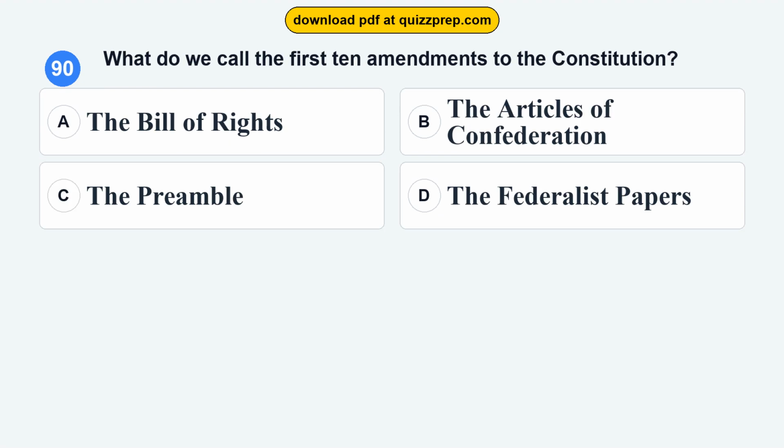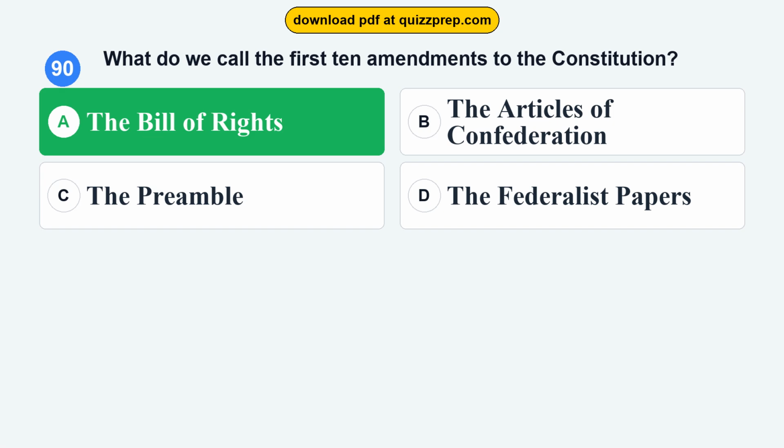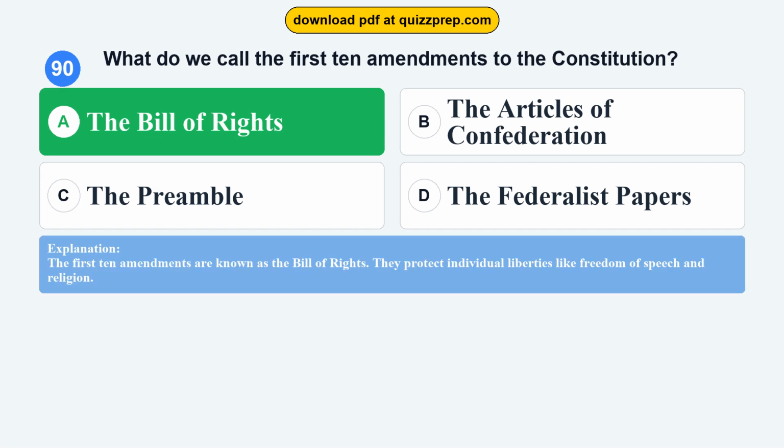Question 90. What do we call the first 10 amendments to the Constitution? Option A, the Bill of Rights. Option B, the Articles of Confederation. Option C, the Preamble. Option D, the Federalist Papers. The correct answer is option A, the Bill of Rights. The first 10 amendments are known as the Bill of Rights. They protect individual liberties like freedom of speech and religion.